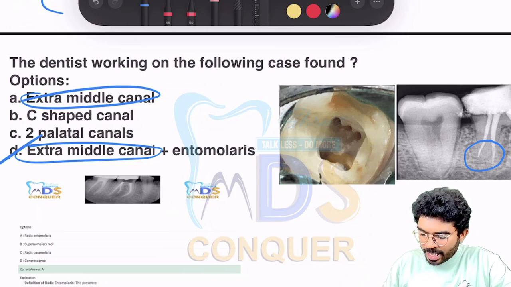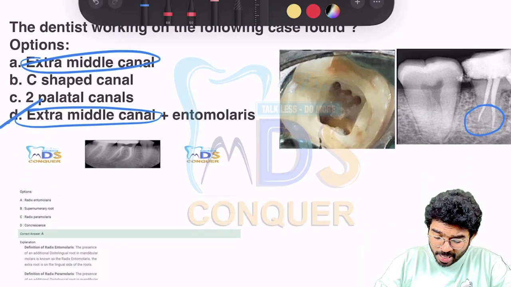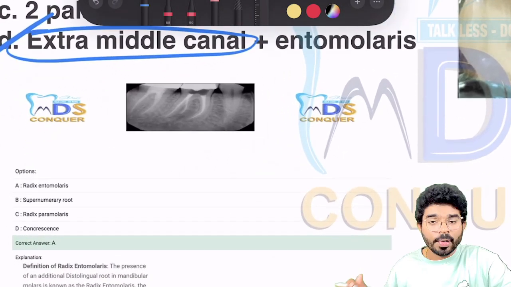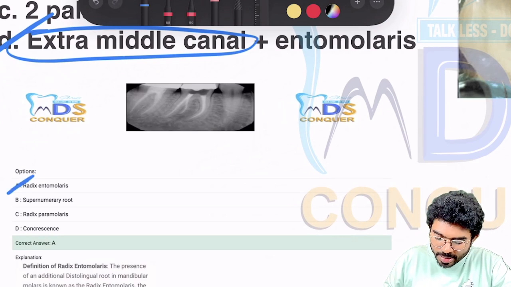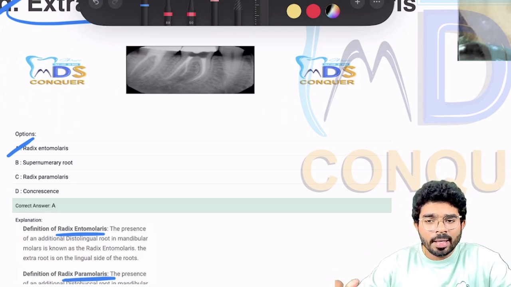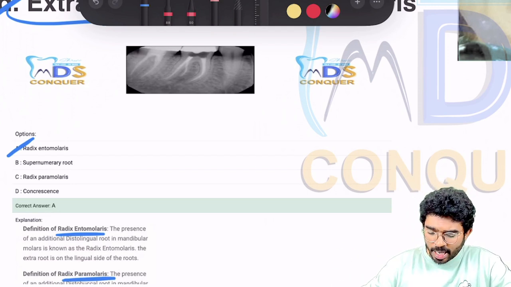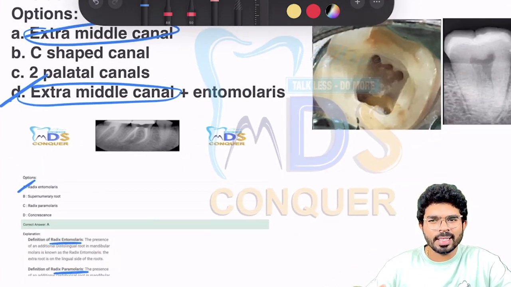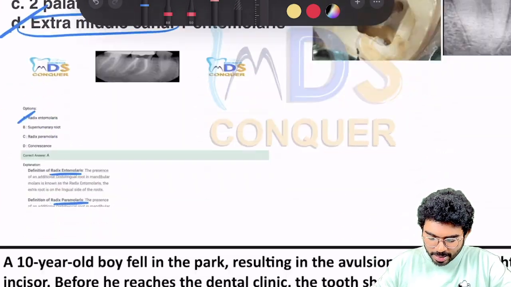A similar diagram, but not a clinical diagram, was there as a question in your website. So what is this? Radix entomolaris. A clear description of what is entomolaris and what is paramolaris is given in your app. So this is a straight away question according to me. A very easy question. There's nothing to get confused. Options were made very cool and composed. You can easily answer them.